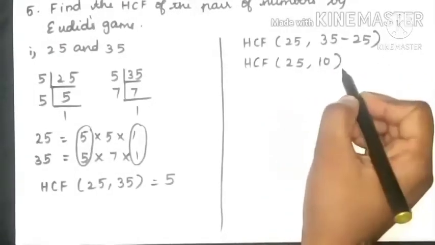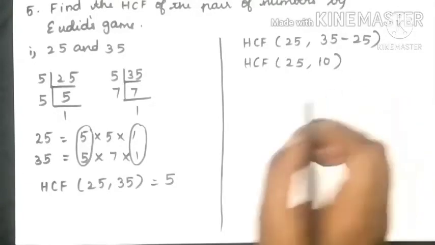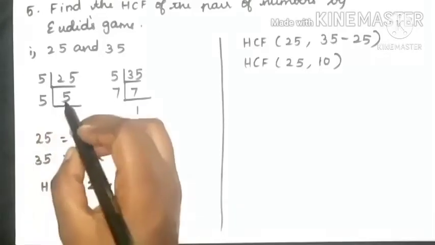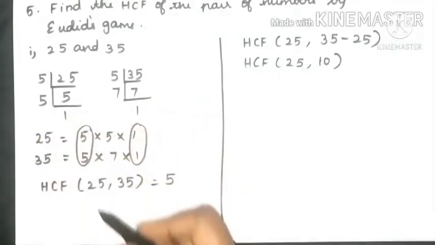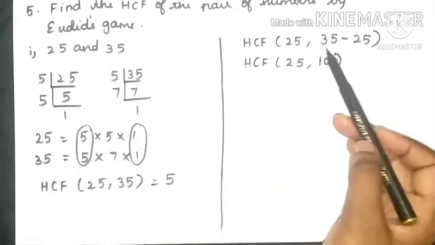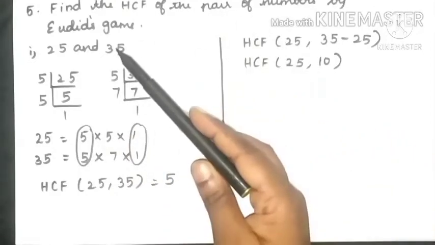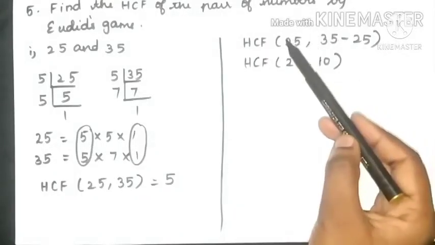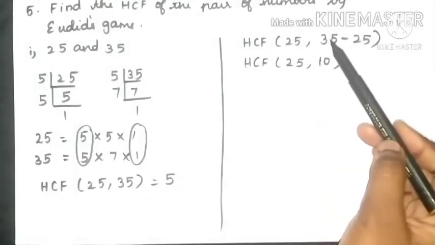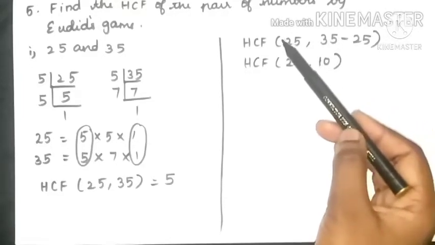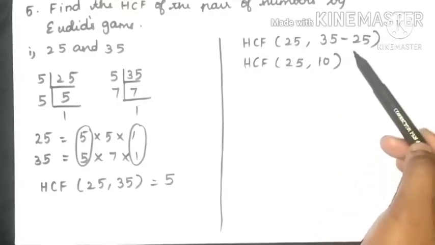For that, you have to find the HCF. Students, keep in mind, by the normal way, you have to find like this. 25, 35 means you have to find the common factors of these two numbers. But by finding the HCF by Euclid's game, first you have to write the first number as it is and the second number you have to write like this, 35 minus 25. That is second number minus first number. 35 minus 25 is 10.